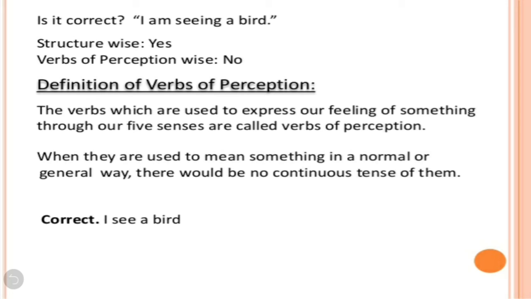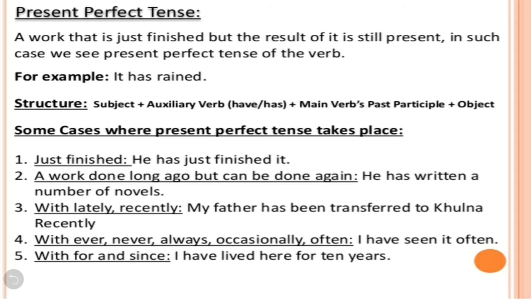And when they are used to mean something in a normal or general way, there would be no continuous tense of them. For example, I see a bird. That means you are looking at a bird through your eyes, and eyes, everybody knows, is a sense organ.